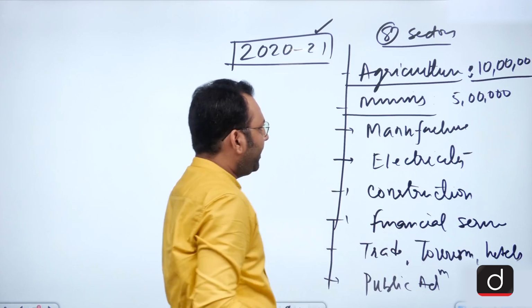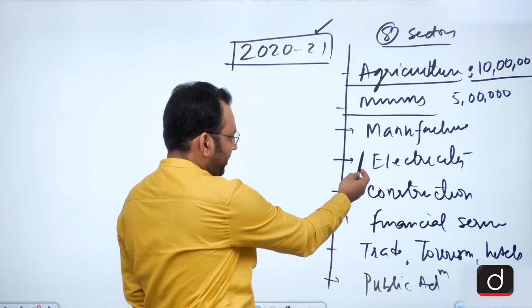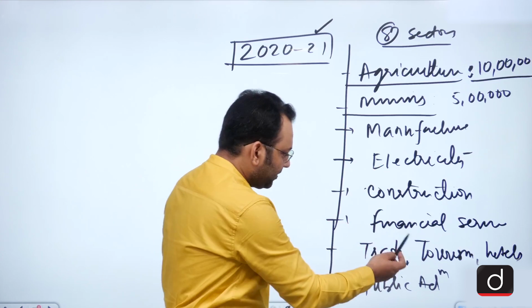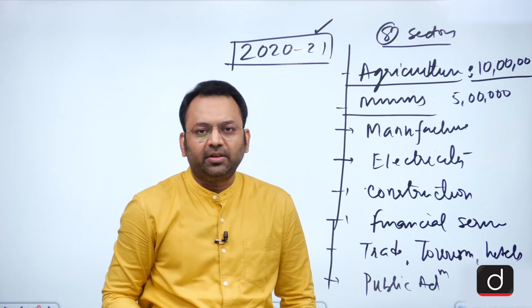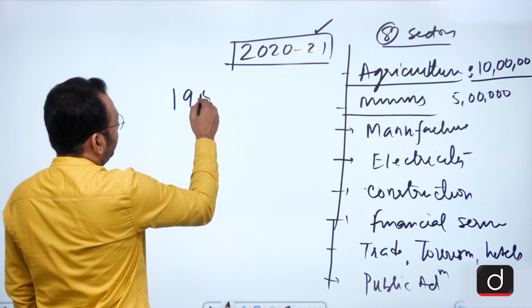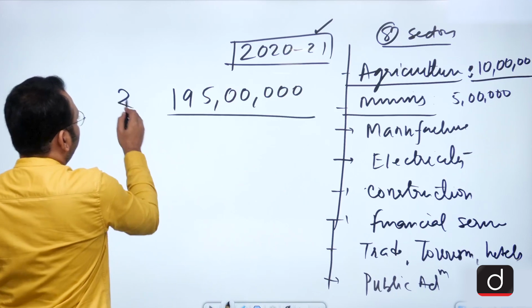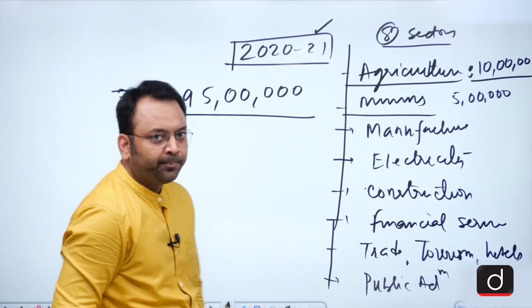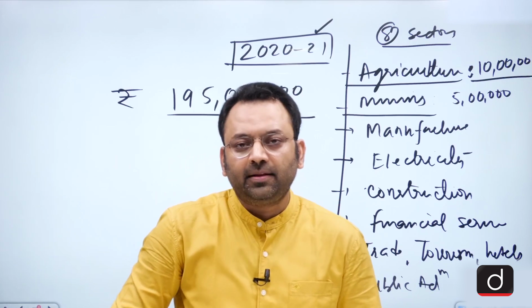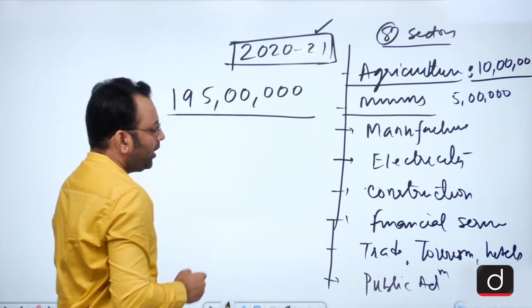Similarly, we added the production in agriculture, mining, manufacturing, electricity, construction, banking, insurance, tourism, trade, and public administration. So in actual, the production in the country for this year stood at 195 lakh crores in rupees. This is the actual value of the GDP in the country for this year. Now what have we done?